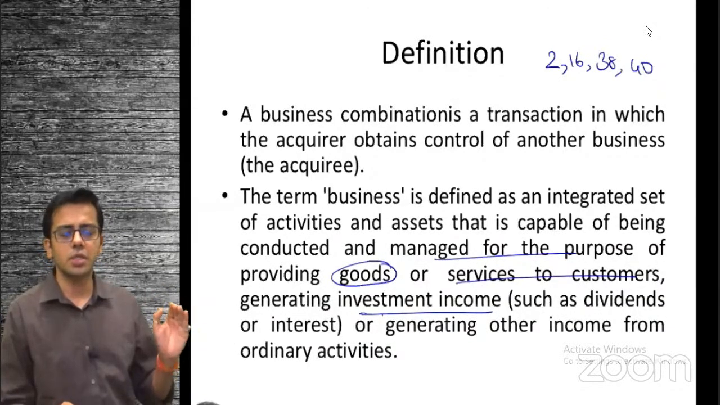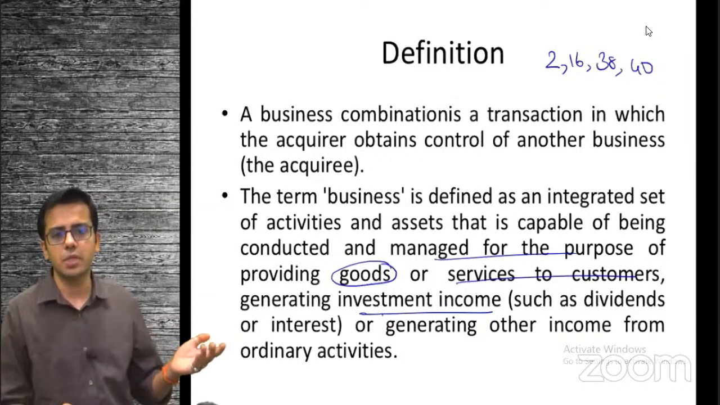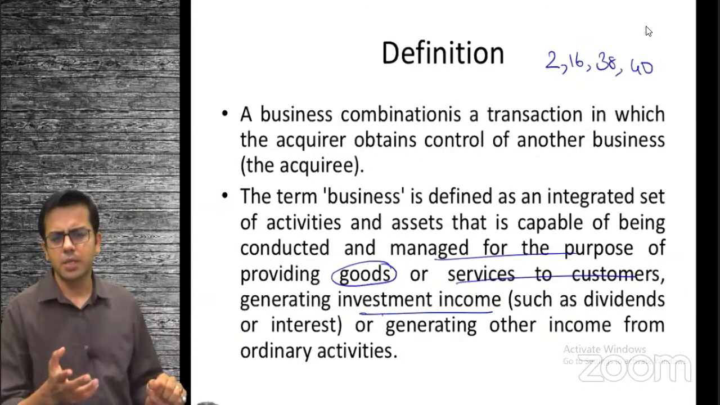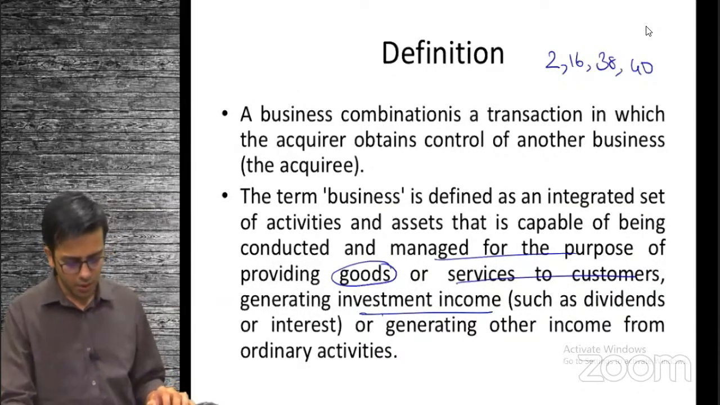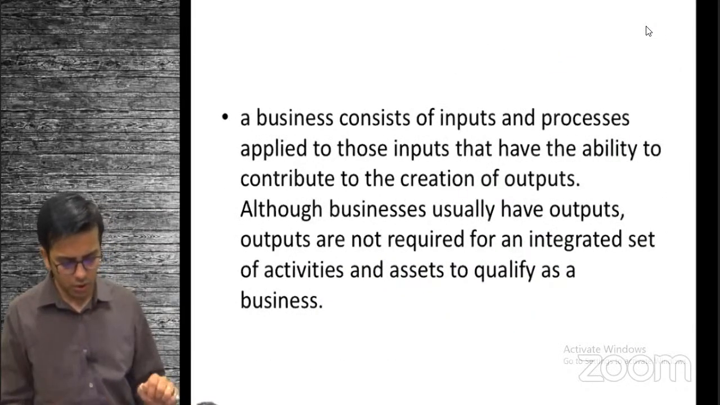So this was the first amendment that was brought in. Earlier it was only goods. They made it more precise to include even services and cash generating investment incomes like dividend or interest. Anyone having any query till this point, you may send me the message on the chat.